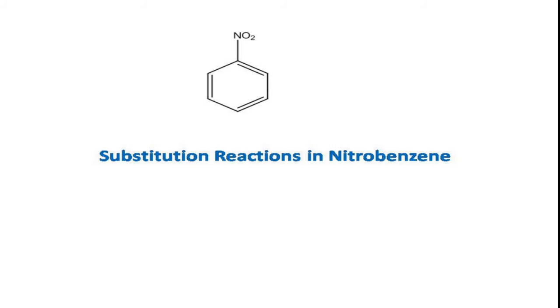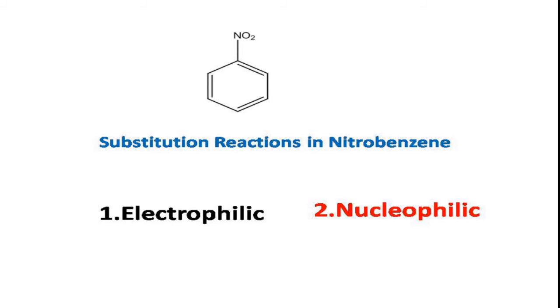Of course, due to the presence of the nitro group, an electron withdrawing group, nitrobenzene will also undergo nucleophilic substitution reactions. Nitrobenzene will undergo two types of reactions: electrophilic substitution reactions as well as nucleophilic substitution reactions. Generally, aromatic compounds undergo electrophilic substitution because, due to the presence of pi electrons, they attract electrophiles towards themselves. So electrophiles react with the benzene ring, and electrophilic substitution takes place.